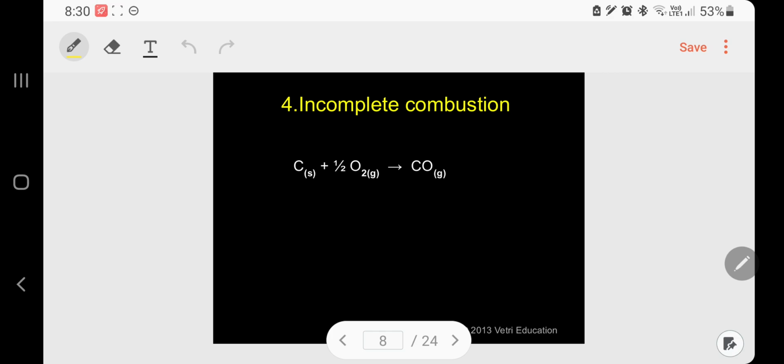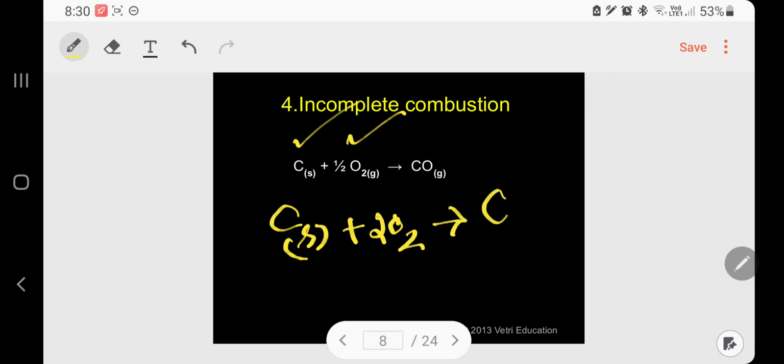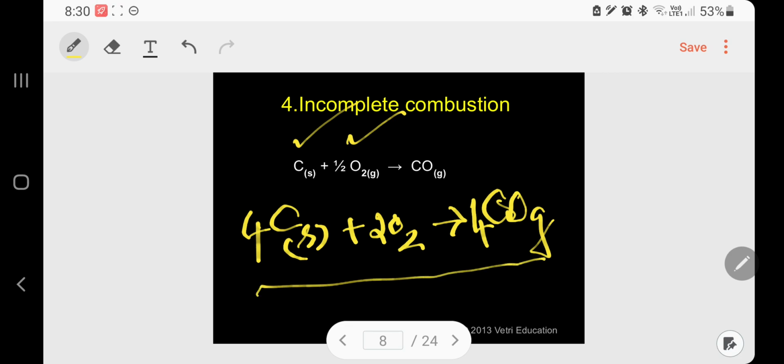Incomplete combustion, the fourth one. 1 mole of solid carbon and half a mole of oxygen produce carbon monoxide gas. Or in terms of stoichiometry, let me write it like this: C solid plus O2 gives CO gas. Kindly follow. To balance, 2 into 2 is 4, so let me write 4 here, so there will be 4 carbon. It is balanced. Kindly follow.